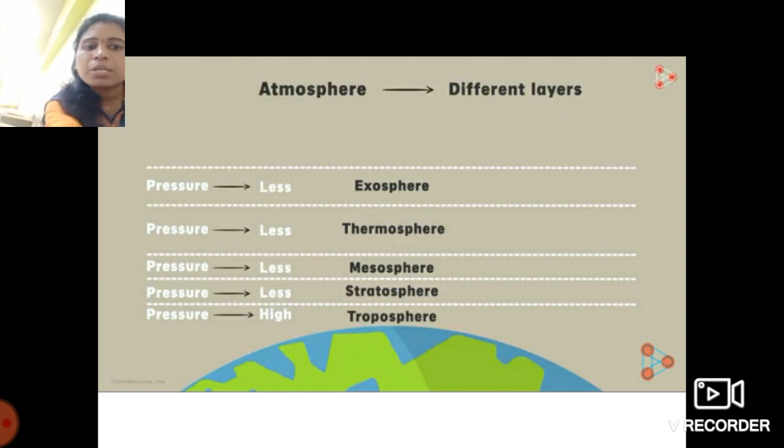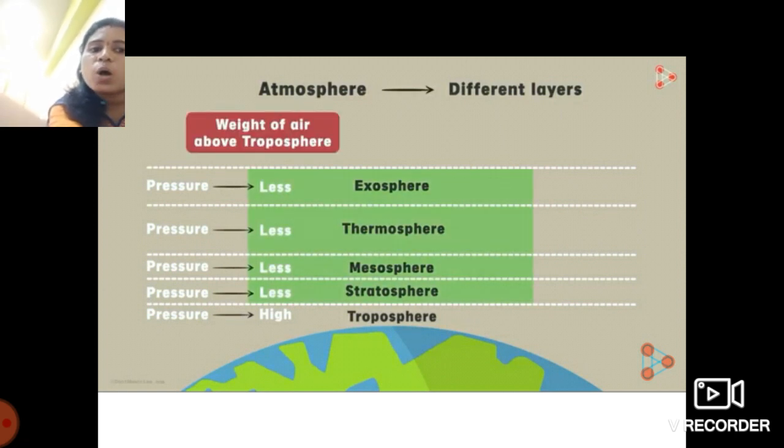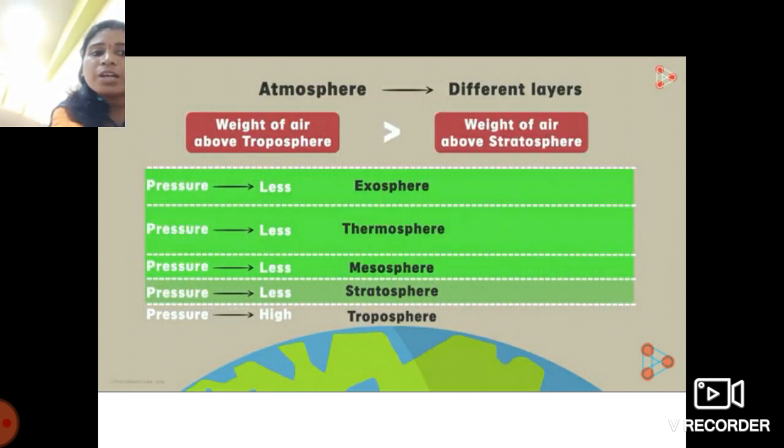See over here, because the weight of the air above the troposphere is high. The weight of the air above the troposphere is greater than the weight of the air above the stratosphere.